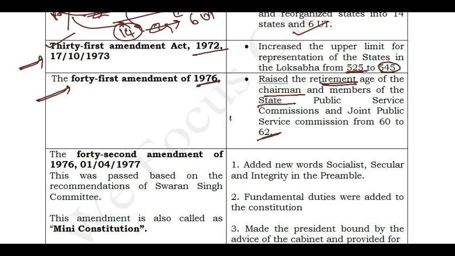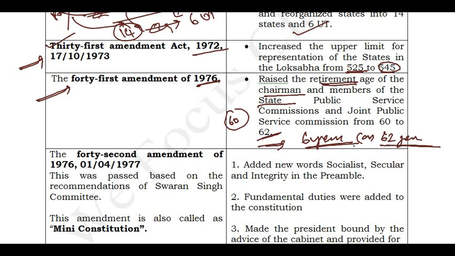Earlier it used to be 60 years, but based on this 41st Amendment Act, their age was increased from 60 years to 62 years. So if you see this retirement age, it is like this: 6 years of service or 62 years of age. So remember this, either they complete 6 years of service or 62 years of age, whichever is earlier, that is applicable for the retirement. So 62 years of age was decided at the 41st Amendment Act of 1976.